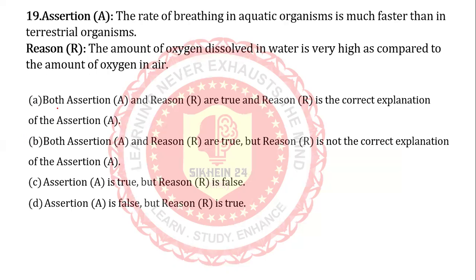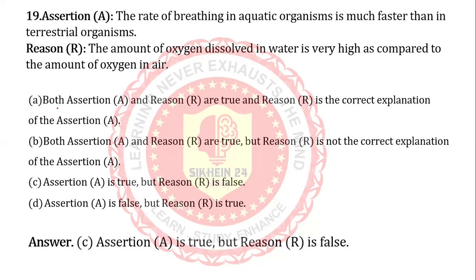Next question, 19. Assertion: the rate of breathing in aquatic organisms is much faster than in terrestrial organisms. Reason: the amount of oxygen dissolved in water is very high as compared to the amount of oxygen in air. You know the options are given. Answer C is the correct answer. Assertion A is true, but reason is false.